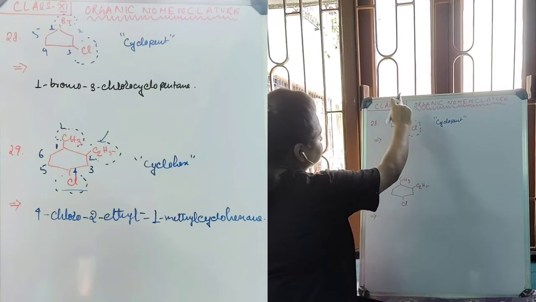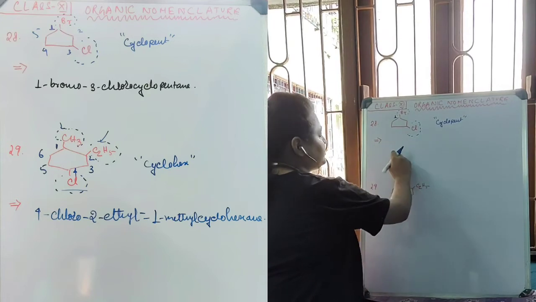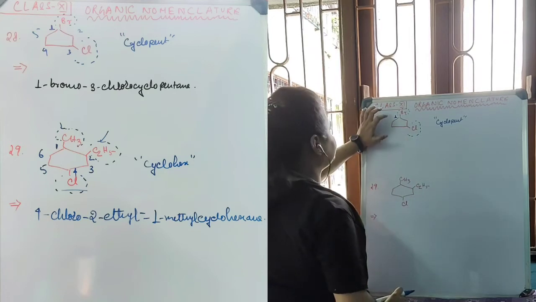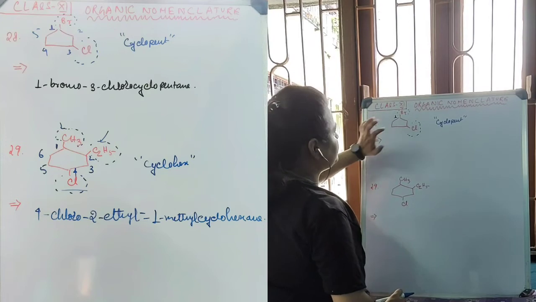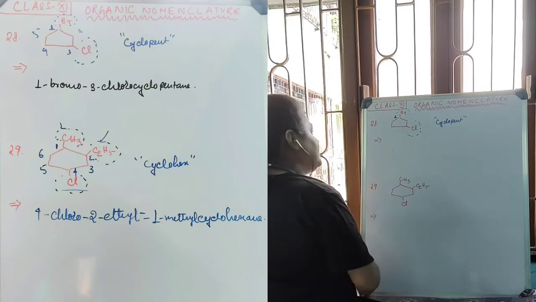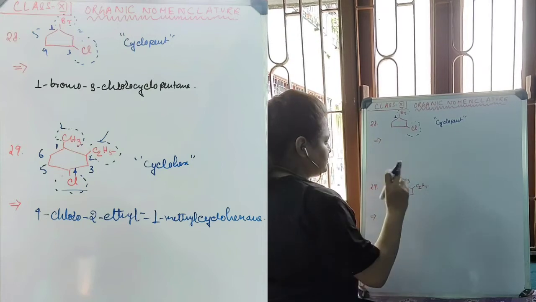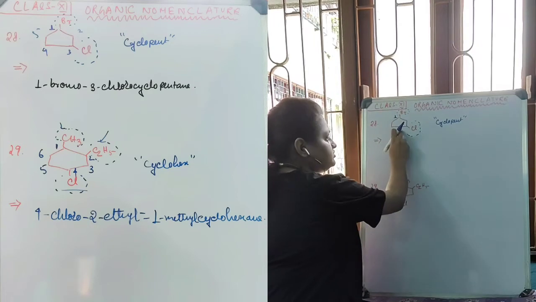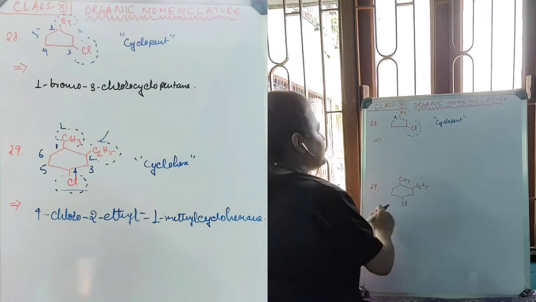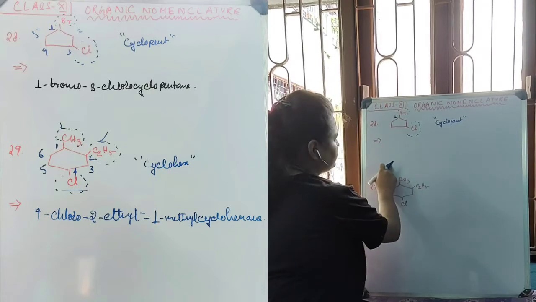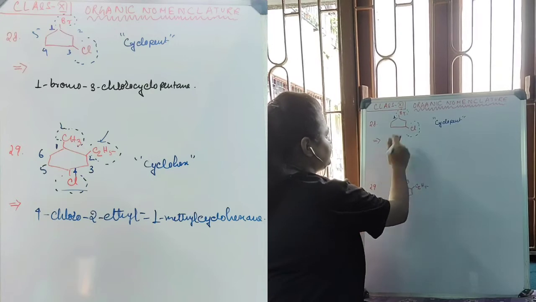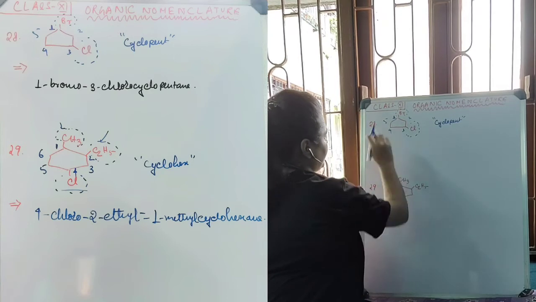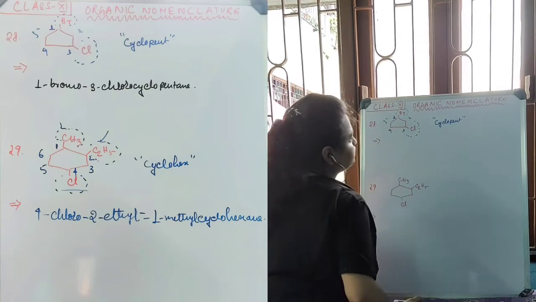Now the counting can go in the clockwise direction or the anti-clockwise direction. If the counting goes anti-clockwise, the numbering will be 1, 2, 3, and at the 4th position we will find the chloro. If we count in the clockwise direction, then the numbering will be 1, 2, and at the third position we find the chloro. That's why we have to take the clockwise direction for our numbering, and the numbering will be 1, 2, 3, 4, and 5. At position one bromo is there, and at the third position chloro is present.